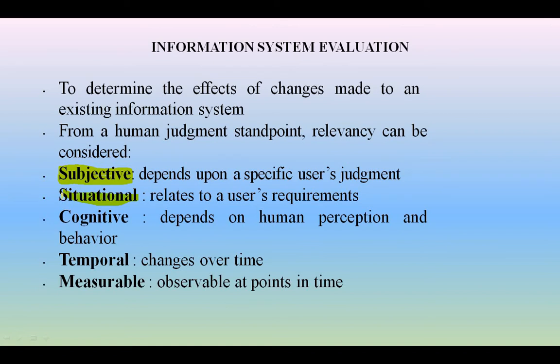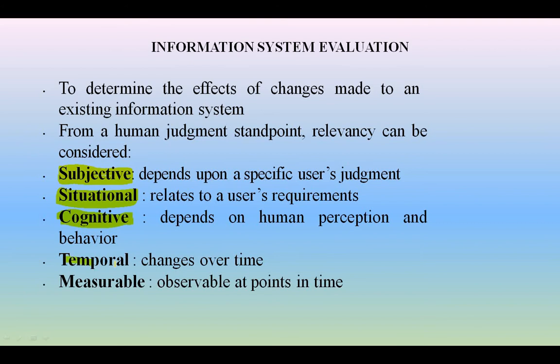According to the current situation, what kind of information is needed by the user? What is the most important information, the most required information from the user? That can be taken by the situational. The third one is cognitive. Cognitive means based on human perception and human behavior, and human thoughts also. What kind of information is needed by the user comes under the cognitive.